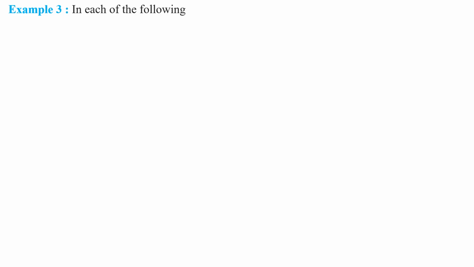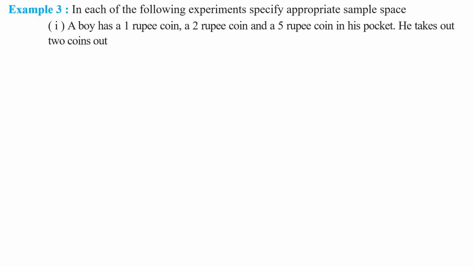Okay, my dear children. In each of the following experiments, specify appropriate sample space. Here also, in this example also, we have to find the sample space of the random experiment. Right. The first random experiment: A boy has a 1 rupee coin, a 2 rupee coin, and a 5 rupee coin in his pocket. He takes out two coins out of his pocket, one after the other. This is the first random experiment.